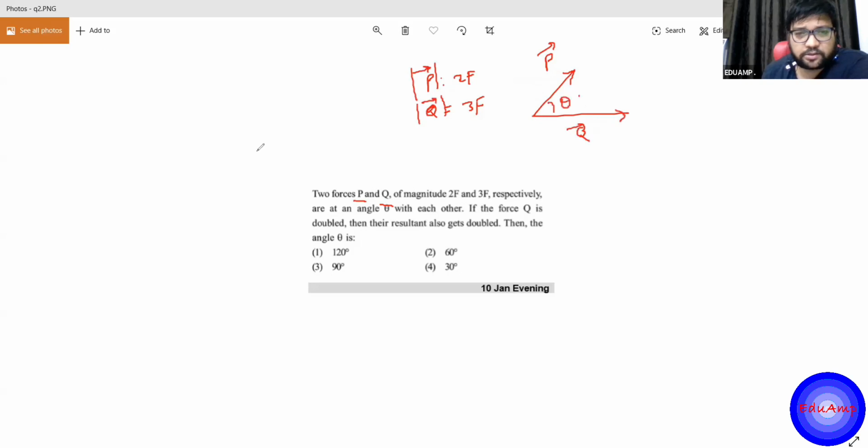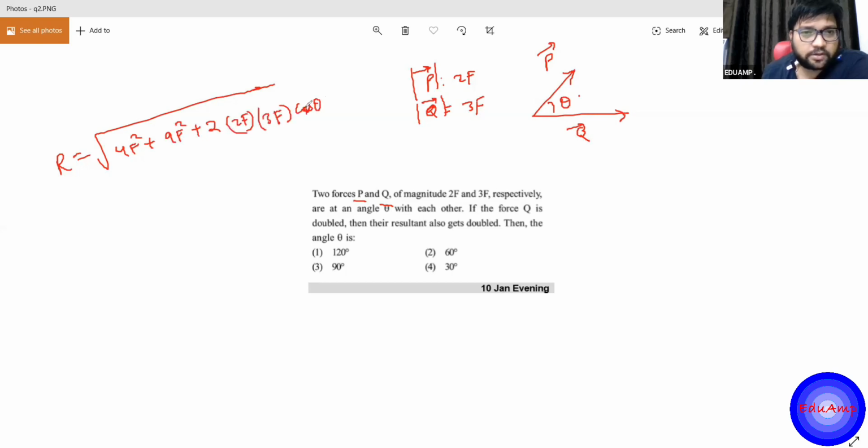Okay, and the angle is theta. So the resultant of the two will be what? This is the square root of 4F square plus 9F square plus 2 into 2F into 3F into cos of the angle between them, right? Now the question says, if the force Q is doubled, the resultant also gets doubled.